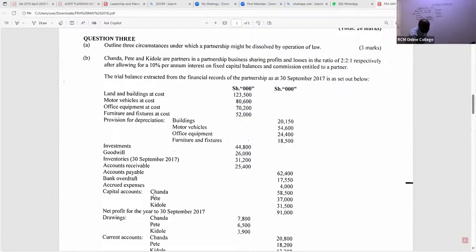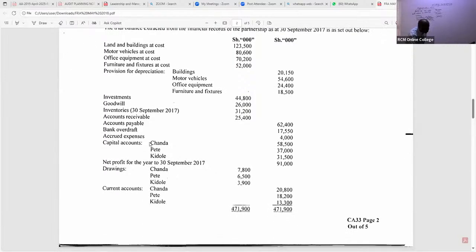When you come to capital accounts, we have Chanda 58,500. You can either aggregate them or do them separately. Chanda is getting 10% of 58,500. Pete is getting 10% of 37,000. Then we have Kidole, who is getting 10% of 31,500. So what amounts do we have here? We have 5,850 in brackets, 3,700 in brackets, and 3,150 in brackets like that.